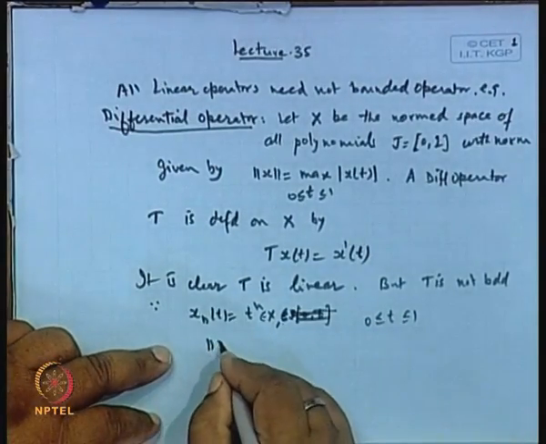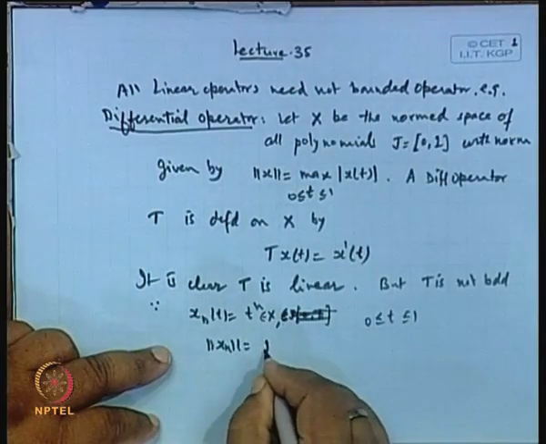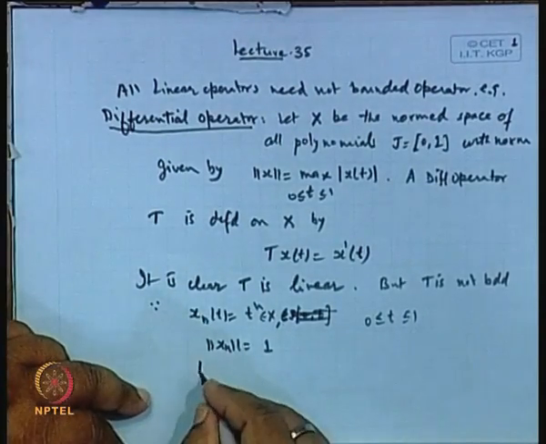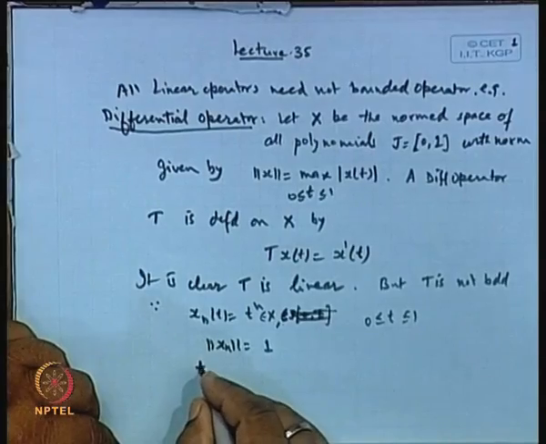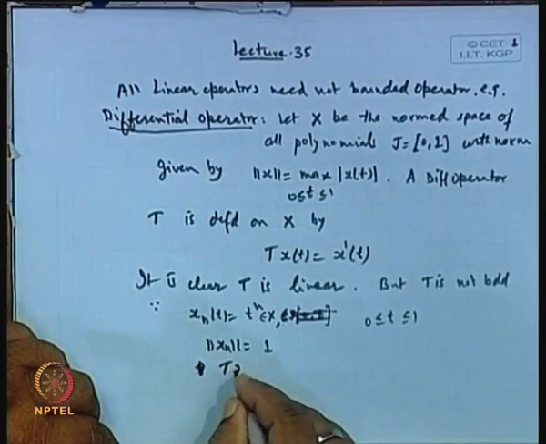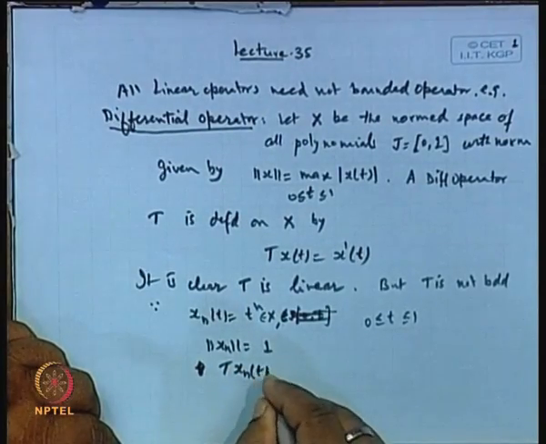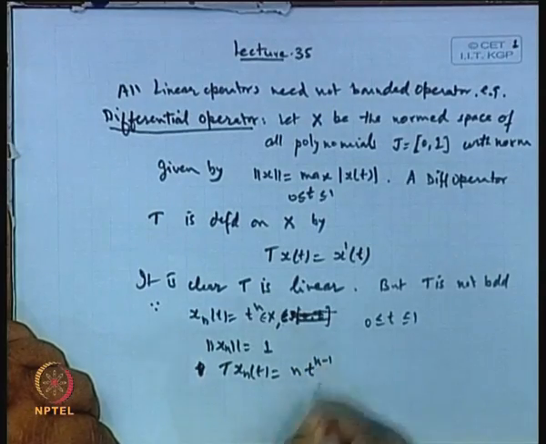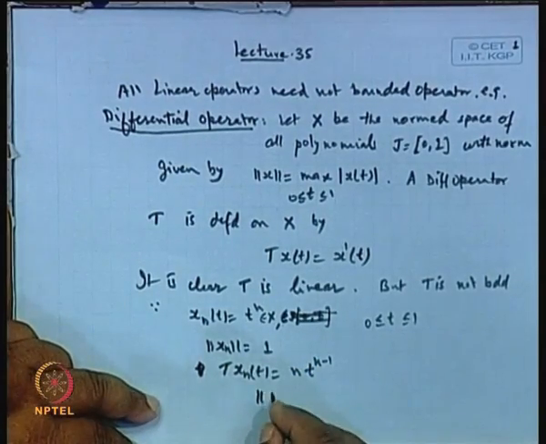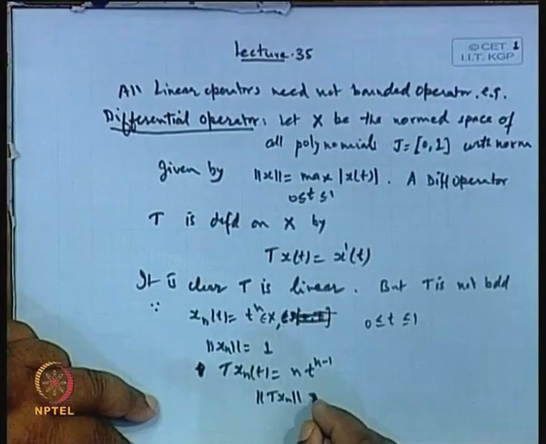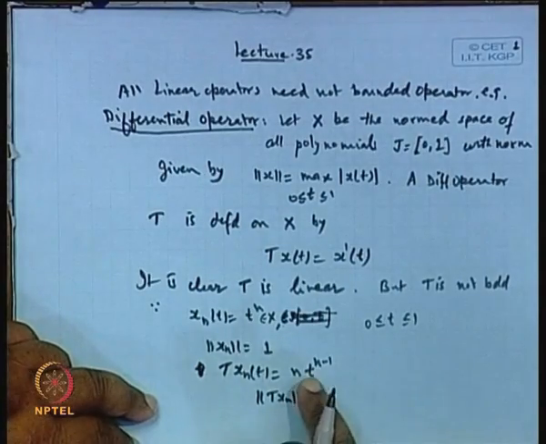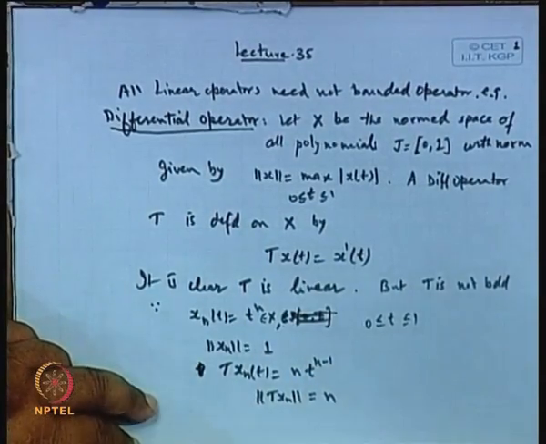Now, what is the norm of x_n? The maximum of this is 1, but T of x_n(t) is equal to n t to the power n minus 1, and the norm of T x_n is nothing but n.